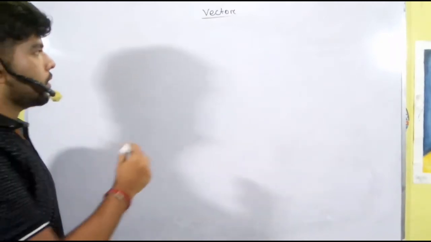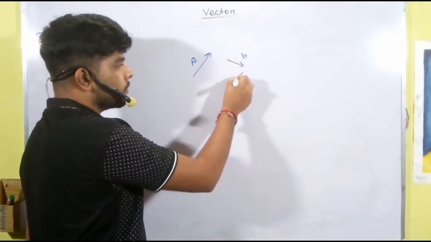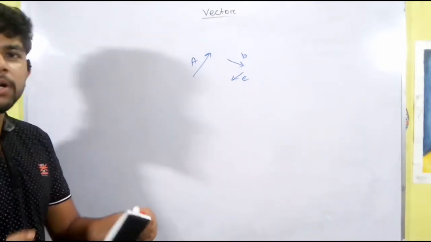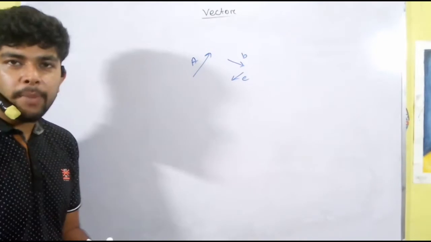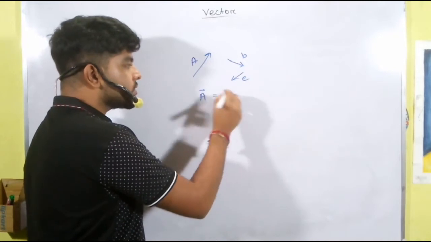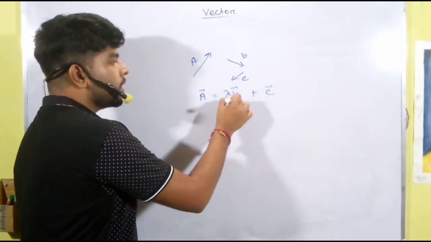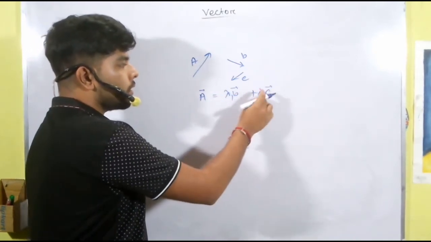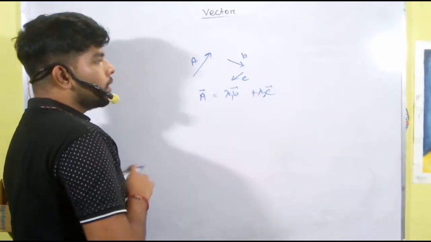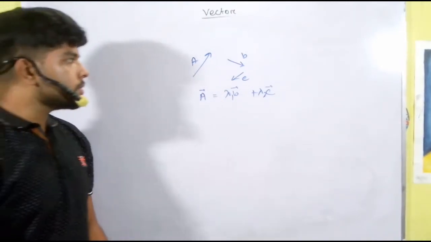Now let's see, suppose this is vector A, this is vector B, and this is vector C. If the three vectors are coplanar, that means they lie in the same plane, then any vector can be represented as the sum of the other two vectors by some factor. Like if we multiply a real number lambda 1 with B, and a real number lambda 2 with C, by adding those vectors we can represent A. Hope you understand these things.